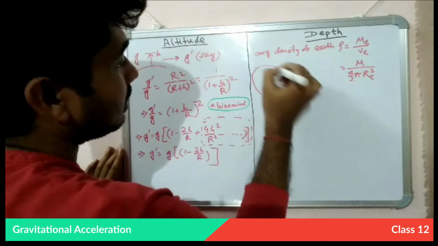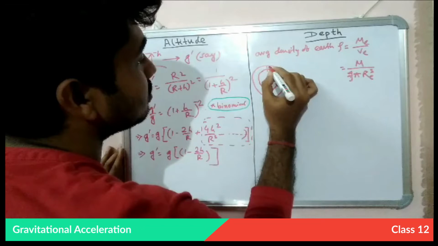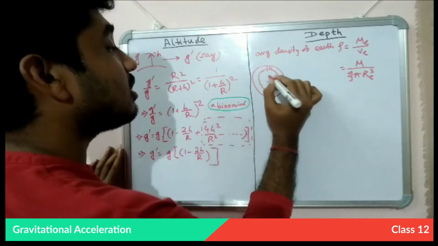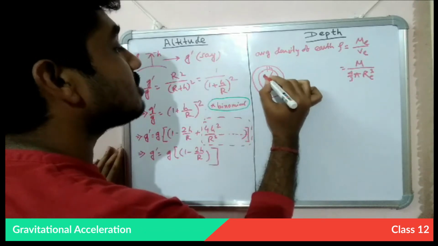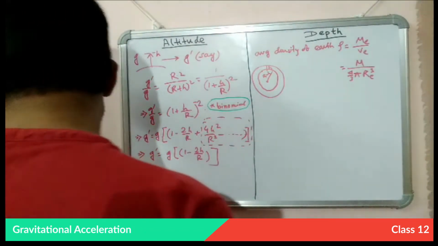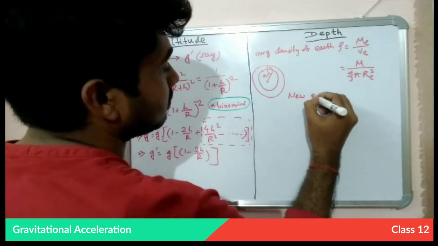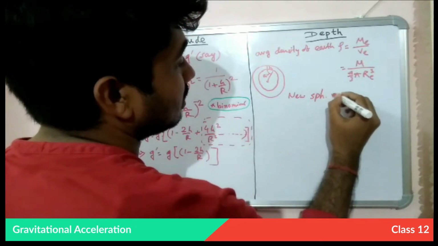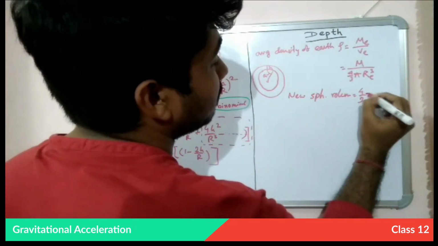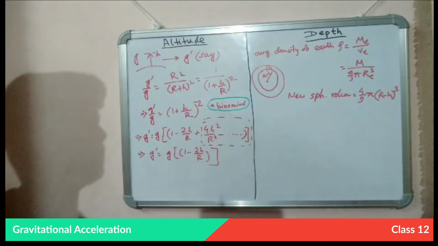This is our earth, and we are going inside this. So this is h. The new sphere would have a radius of R minus h, right? So the new sphere volume is 4 by 3 pi, and this is (R minus h) whole cube, right?